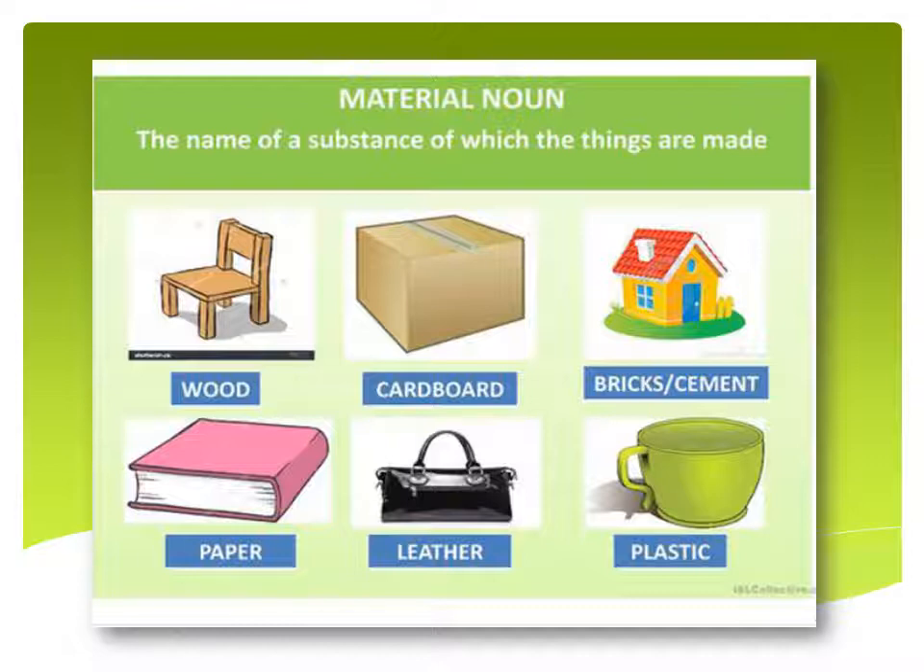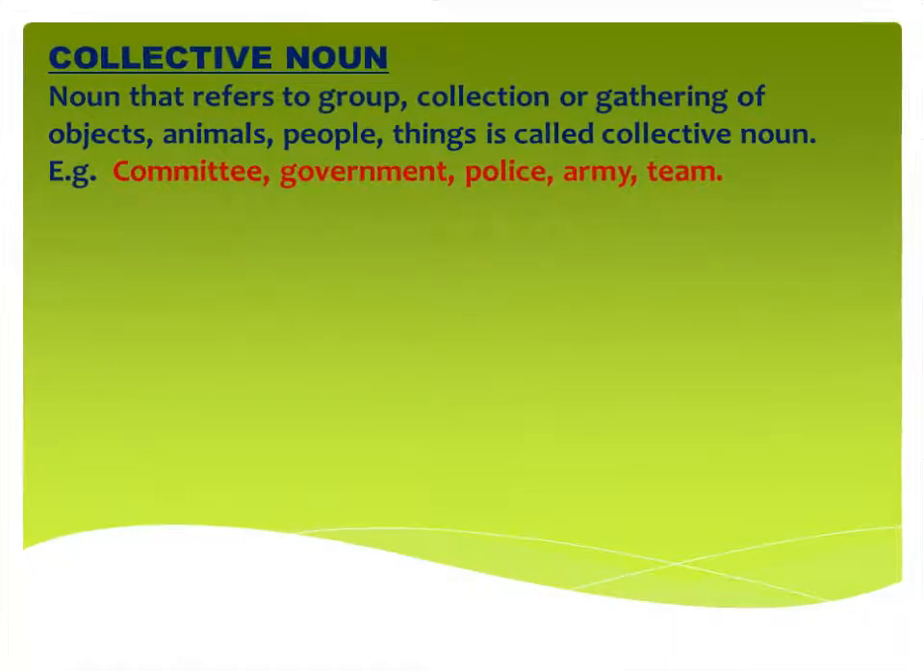The third picture is showing a house, and it is made of bricks and cement. The fourth picture is showing a book that is made of paper. In the next example, a bag is given that is made of leather, and the last example is showing a cup that is made of plastic. So wood, cardboard, bricks, cement, paper, leather, plastic, they are all materials out of which we make many things. They all come in the category of material noun.